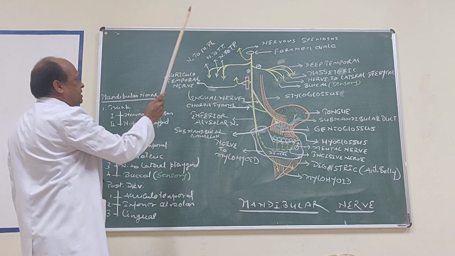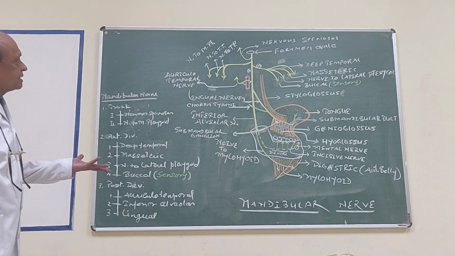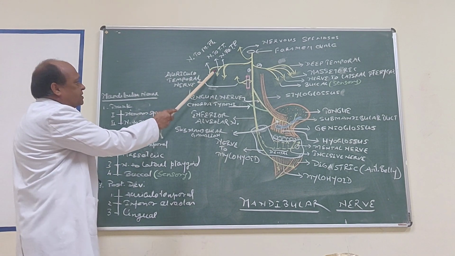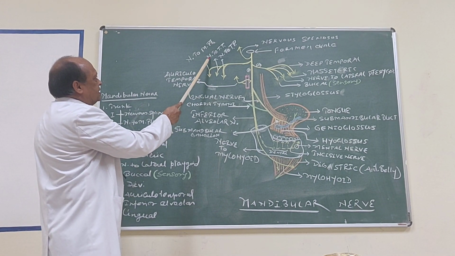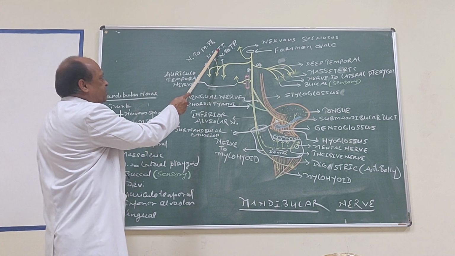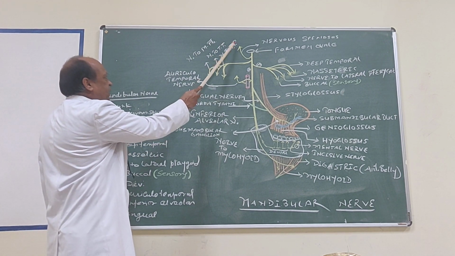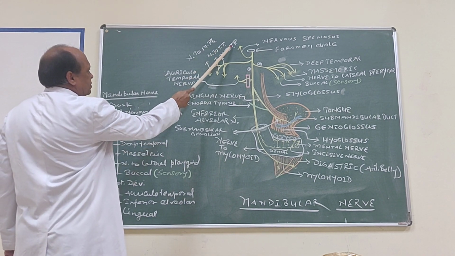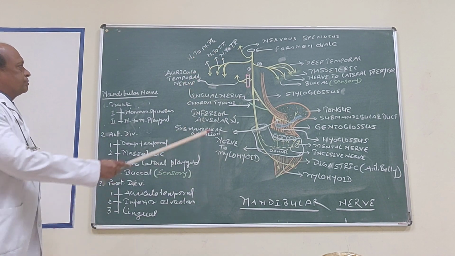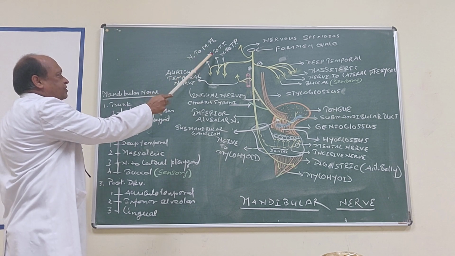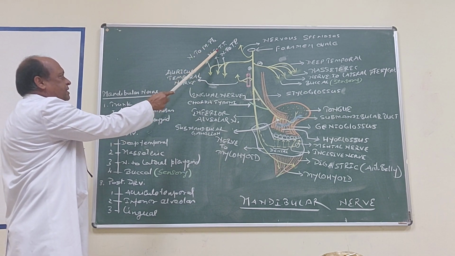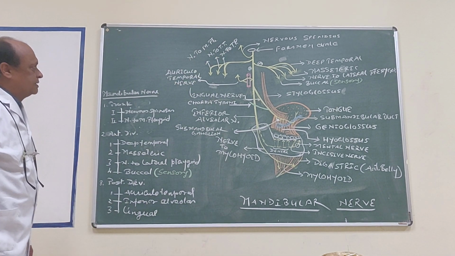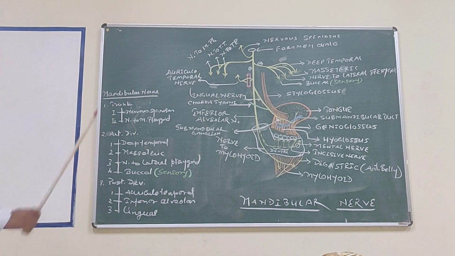Now this nerve to medial pterygoid, as the name indicates, it supplies medial pterygoid muscle as well as it also supplies tensor tympani muscle and tensor palatii muscle. So here is nerve to tensor tympani, nerve to tensor palatii. So this nerve to medial pterygoid supplying three muscles: medial pterygoid muscle, tensor tympani, and tensor palatii muscle. The two branches arising from trunk.